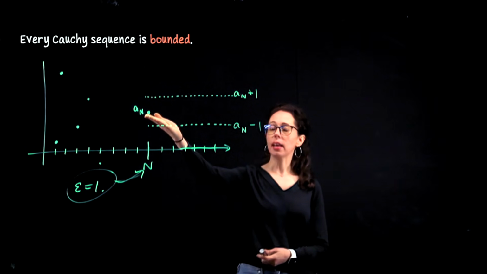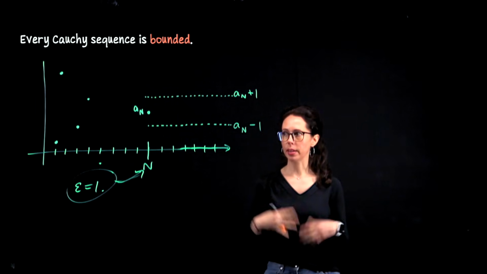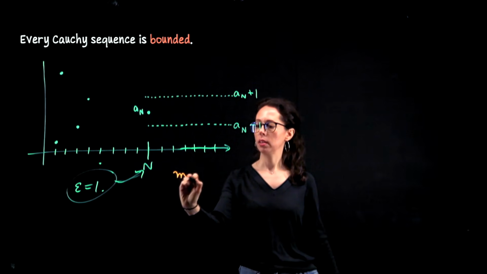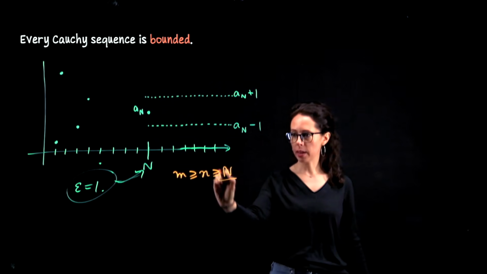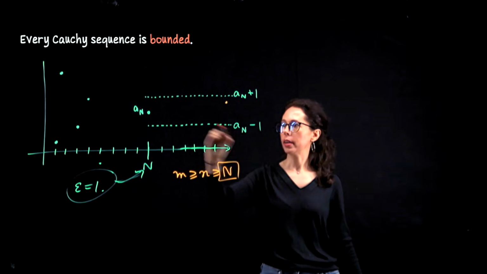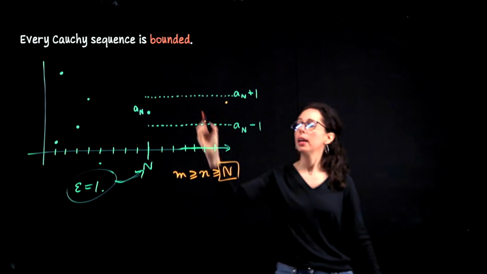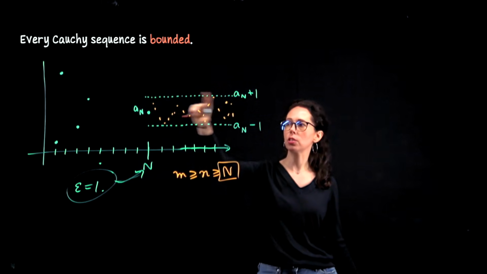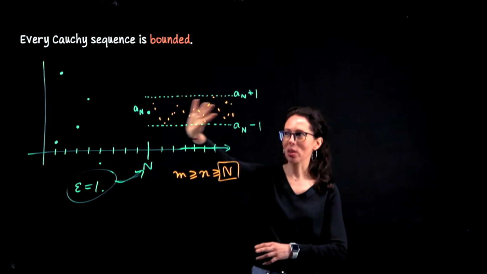A sub n is allowed to be one of the members of the pair that we pick, right? So capital N is part of that chain of inequalities. We have little m is greater than or equal to little n is greater than or equal to the threshold. So I can go ahead and pick this one, and then any term beyond. Here, here. All of these terms need to be within distance 1 of a sub n. What I'm trying to say is every term in the sequence beyond the threshold is going to live between these two horizontal bands. Or in other words, in this horizontal band.